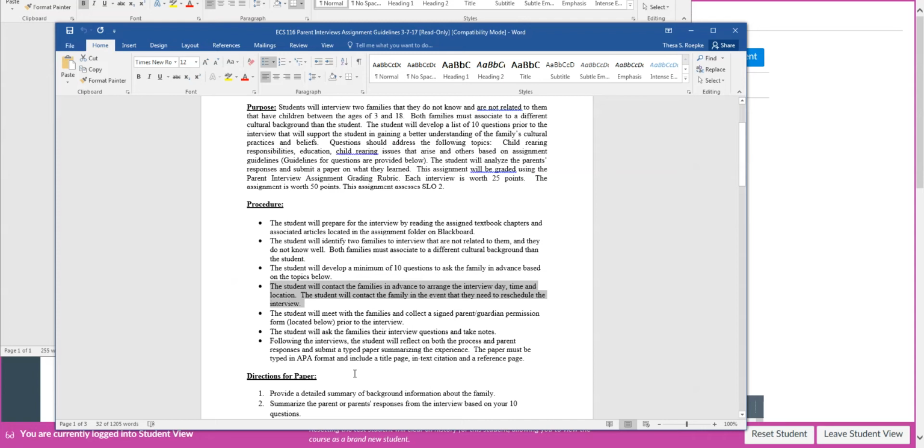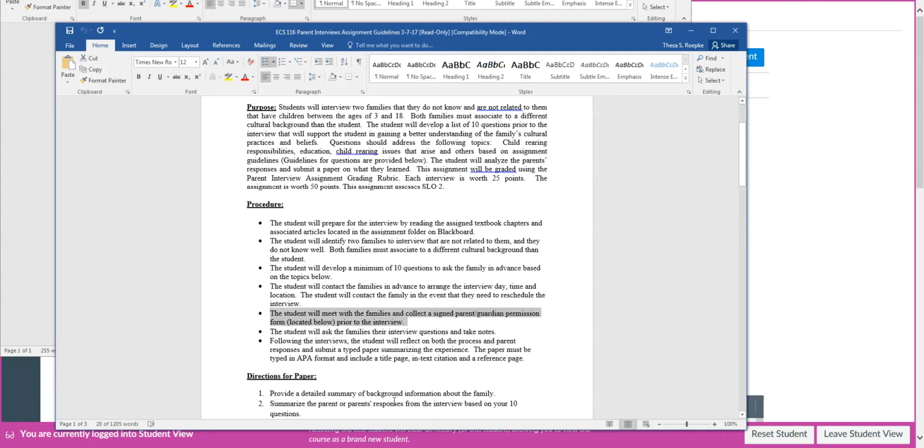And then also it says here that the student will contact the families in advance to arrange the interview date, time, and location. So if you cannot go, please contact them back and reschedule. Just be respectful of the family's time. Also, be prepared that families have things that come up unexpectedly, and so they may also need to contact you and reschedule. So don't wait till the last minute to do this assignment. You want to give yourself plenty of time to connect with the families.